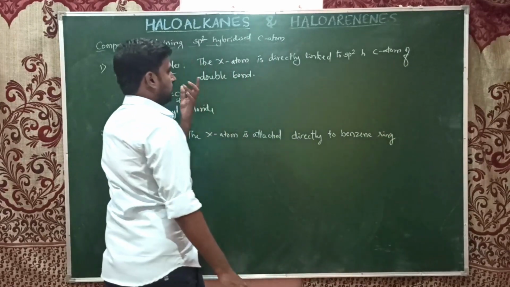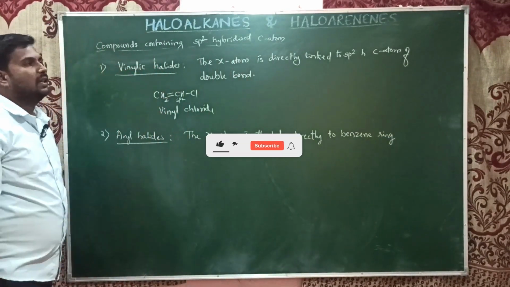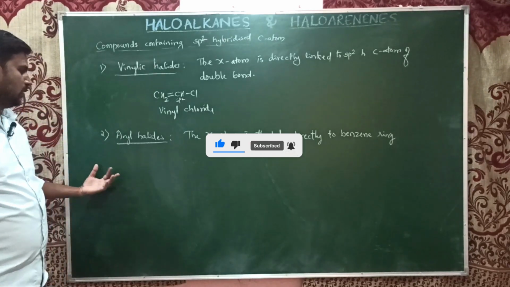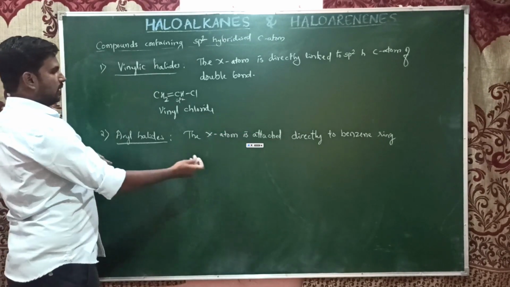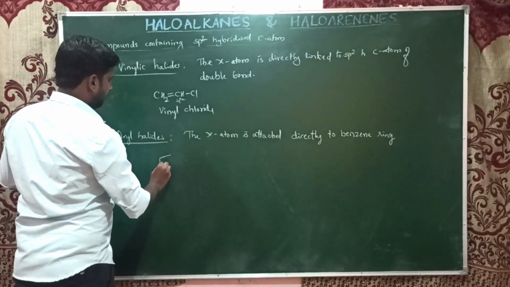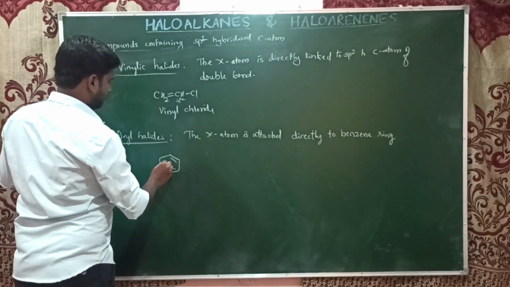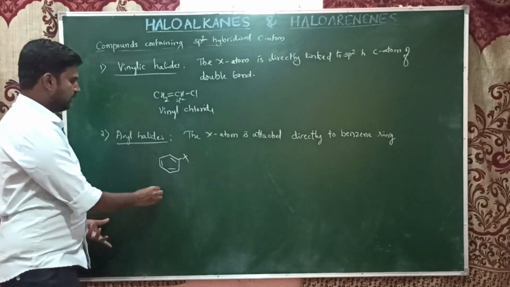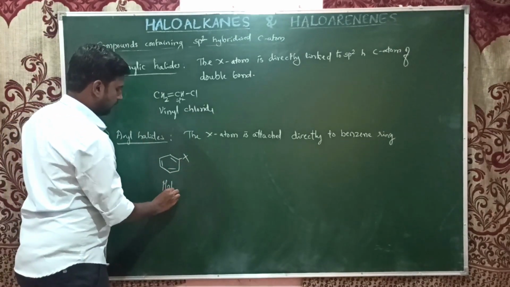You can say it like that also: the halogen atom is directly linked to the sp2 hybridized carbon of the benzene ring, which has the same meaning. So here the X atom is directly attached to the benzene ring. So these are known as aryl halides, or commonly haloarenes.